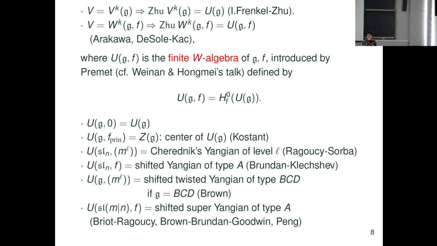In the affine theory, if g is sl_N and f is principal, it's obtained as a quotient of the DAHA. It's given by Schiffmann and Vasserot. But in such a case, the principal case, the DAHA is related to the affine Yangian of gl_1, right? So our expectation is that if you change f, then we obtain the quotient of a subalgebra of the affine Yangian of sl_N. It's somehow a more complicated algebra than the DAHA, but I don't know the connection. If you want to go affine, it's more complicated. There's no general theory other than the principal case. Anyway, this is very nice.